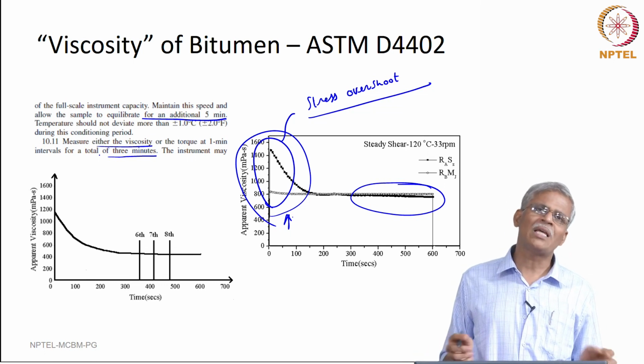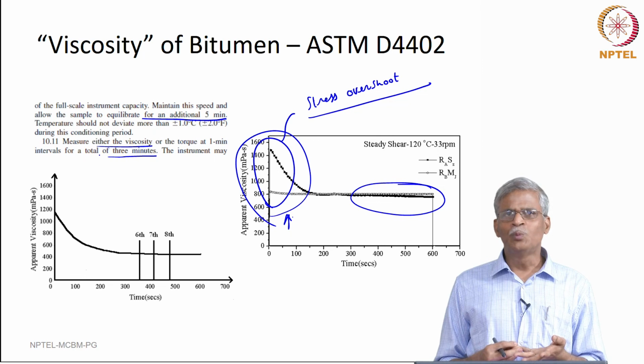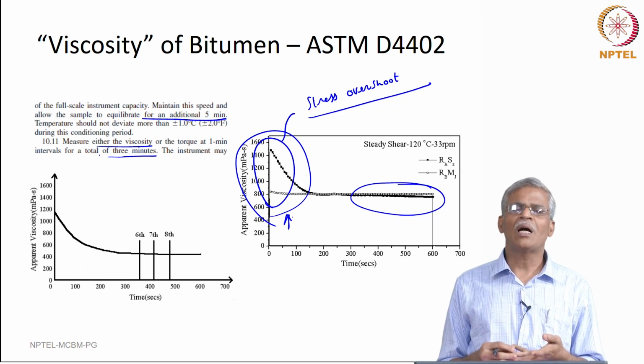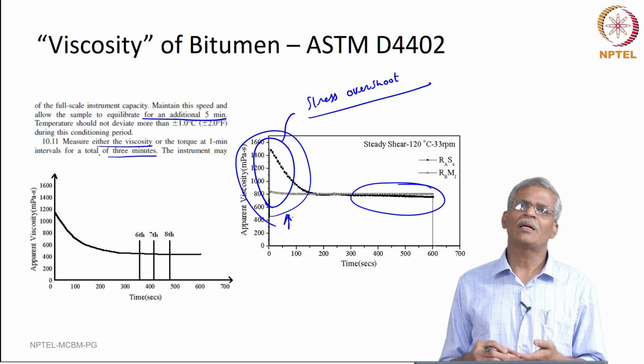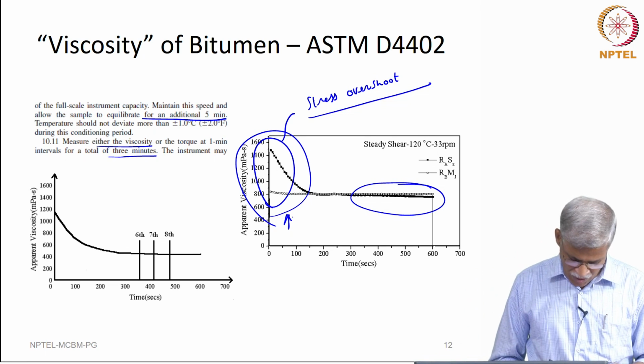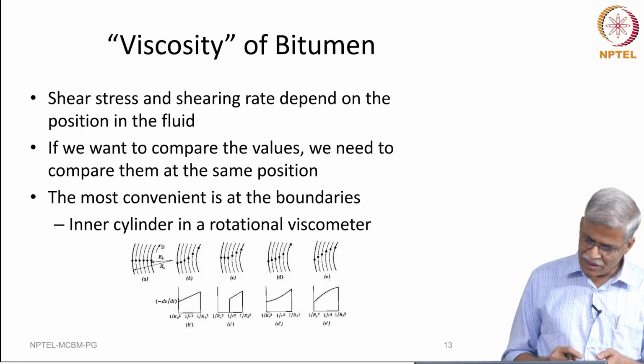So, as you can see, there are old tests, there are new tests, and even in the new tests, measurement of something we think of as simple, like viscosity, seems not to be simplistic in nature.